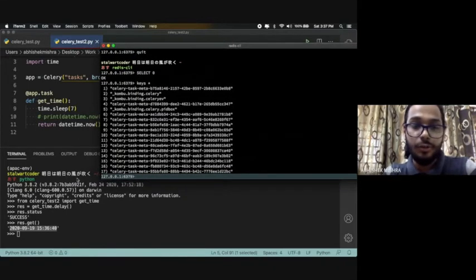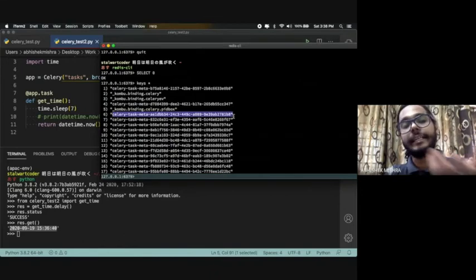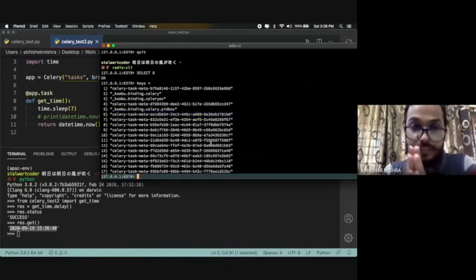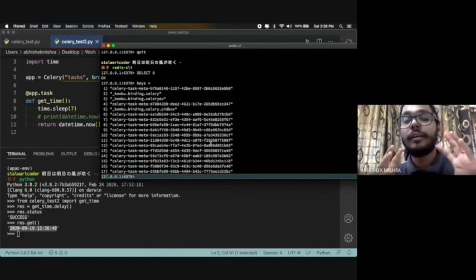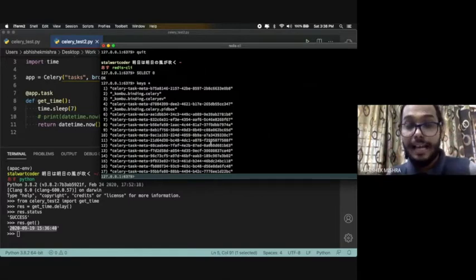I executed so many tasks here, right? These are the keys that were created by default in Redis. So your data is actually stored in Redis. This is completely vague. You can formalize it, you can configure your Celery so that you store your result in a proper key-value format. You can actually store your result in models as well, in Django or in Flask.